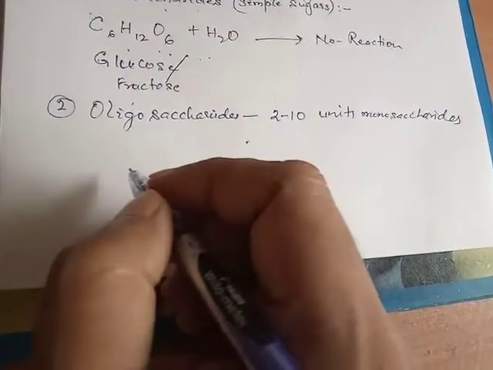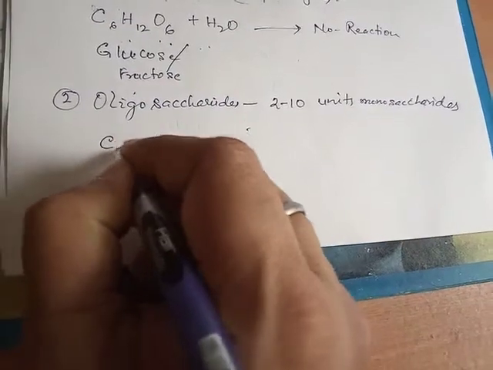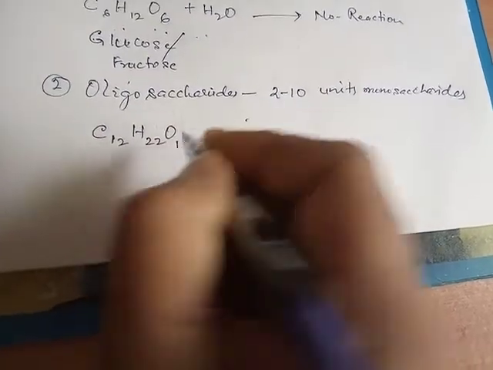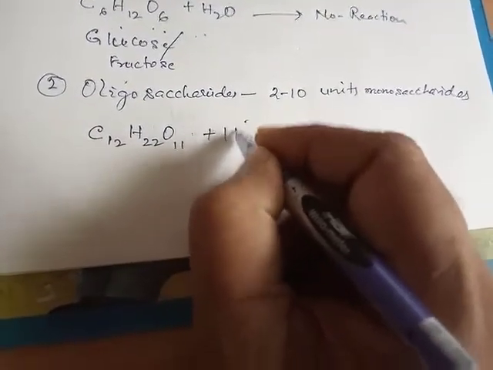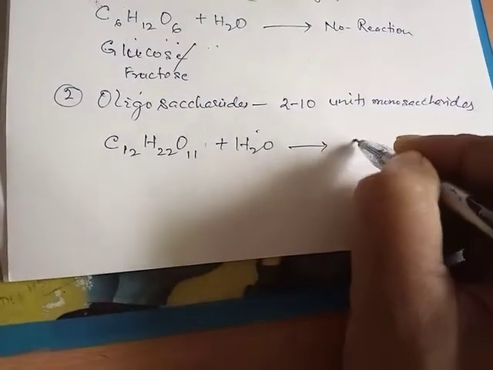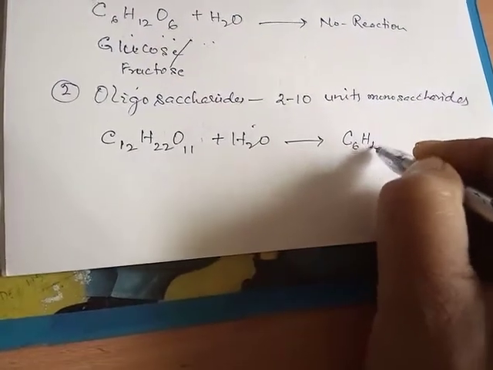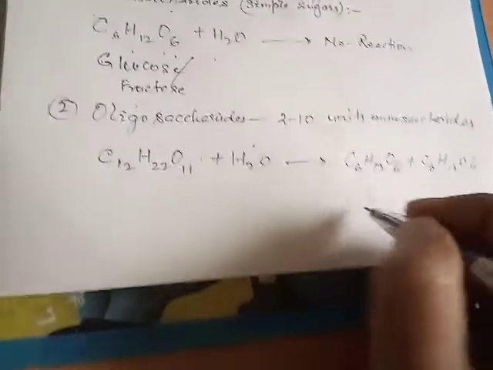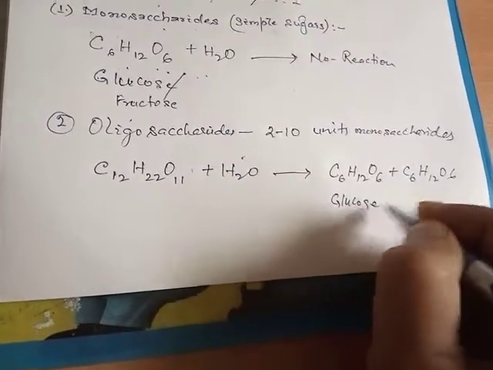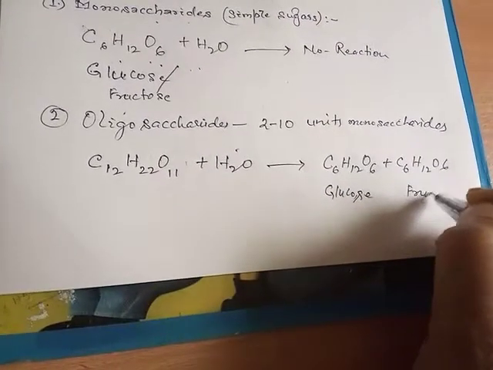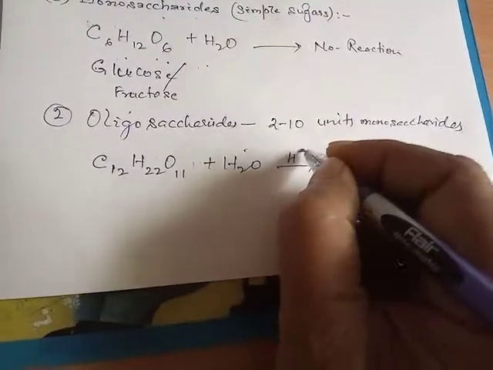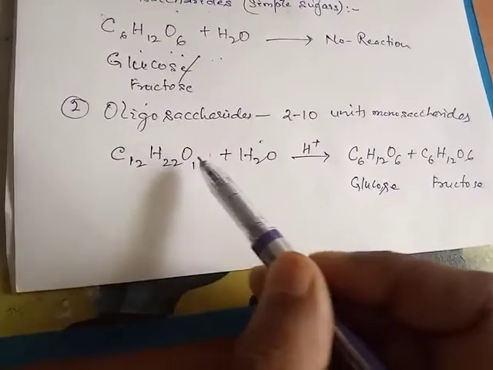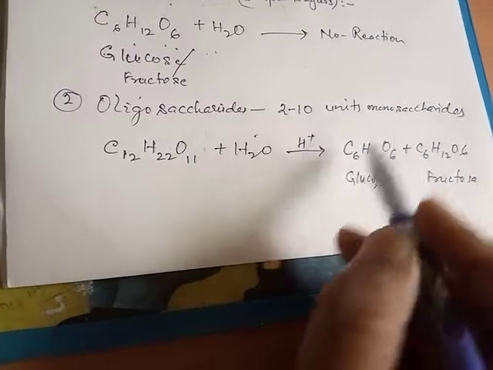For example, sucrose, C12H22O11, upon hydrolysis yields one molecule of glucose plus one molecule of fructose. So we observe that oligosaccharides are made up of 2 to 10 units of monosaccharides, and